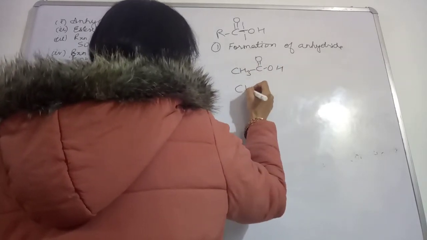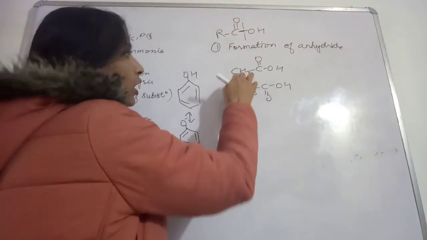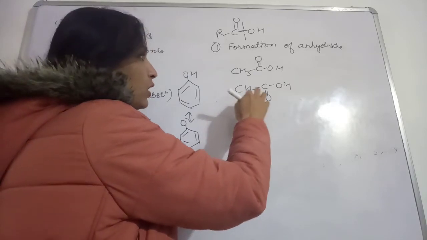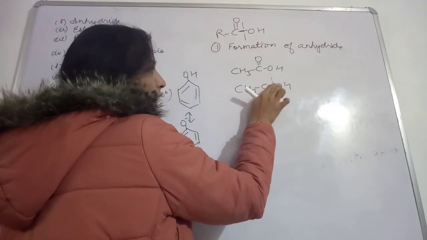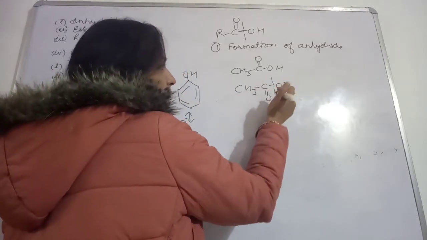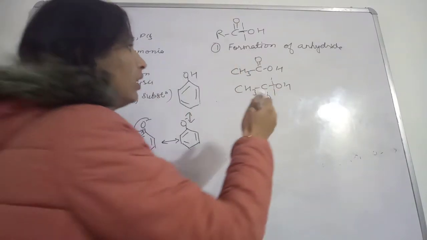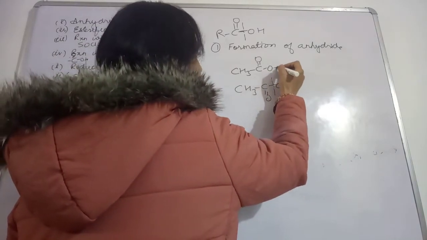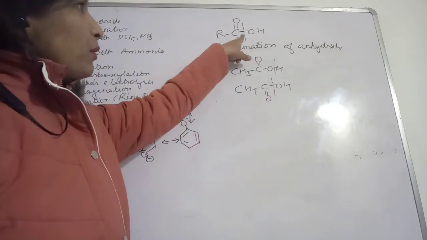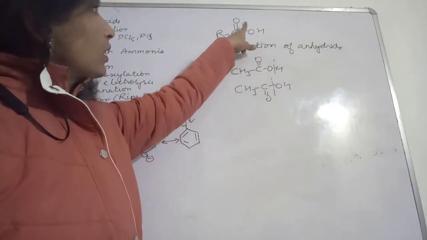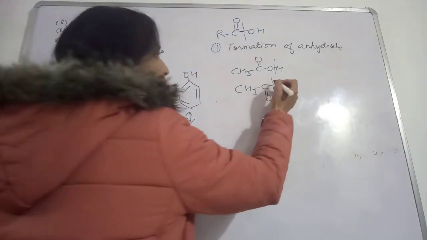Suppose you are having CH3COOH, and one more CH3COOH. If two molecules of this acetic acid you have taken, one of the molecules will show this cleavage. The bond between this carbon and oxygen is going to break here, and here this bond will break. First, we are talking about the cleavage of the bond present between C and O. So this bond is breaking.